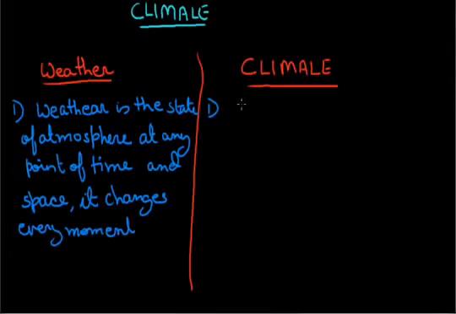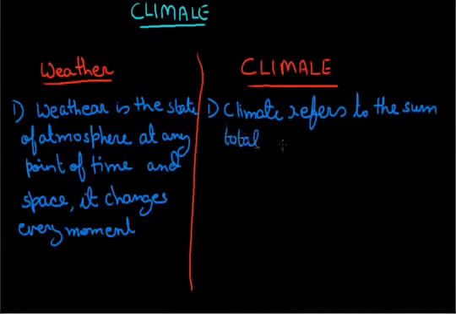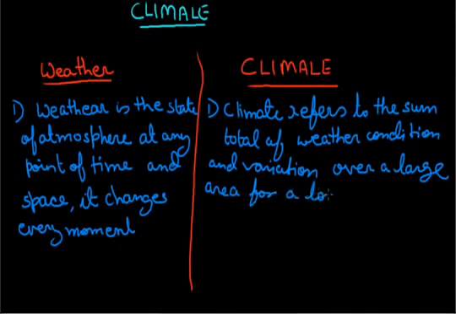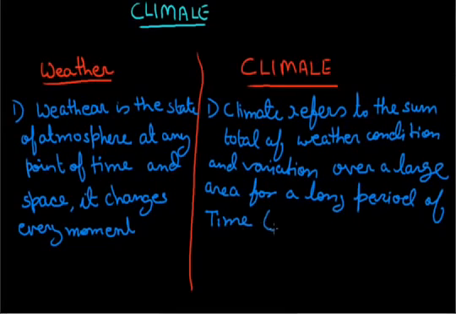While climate refers to the sum total of weather conditions and variation over a large area for a long period of time. That is 30 to 35 years.